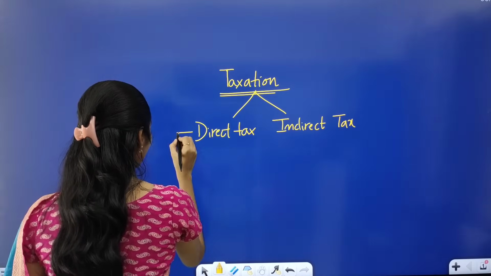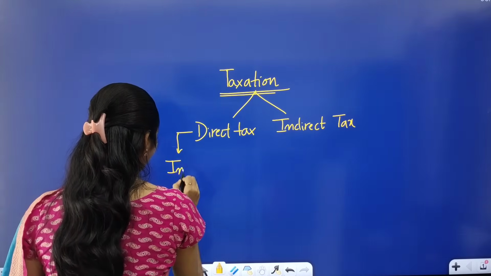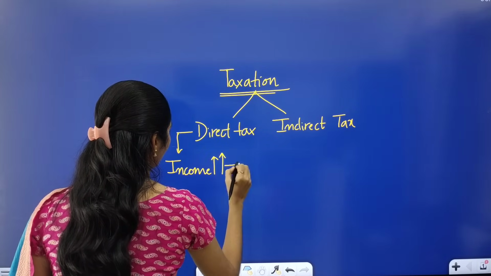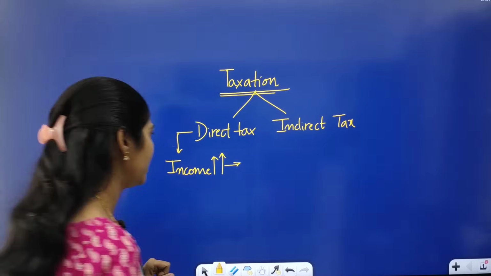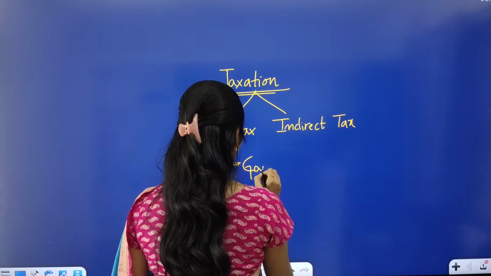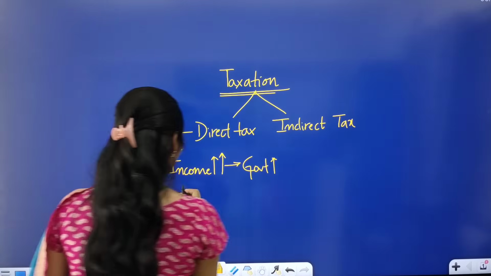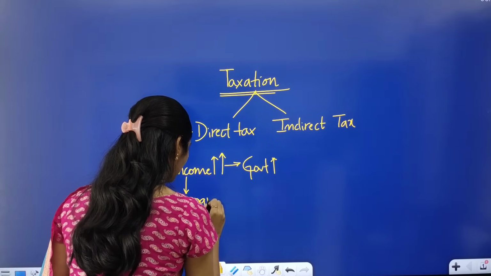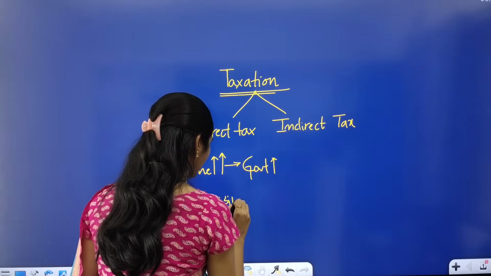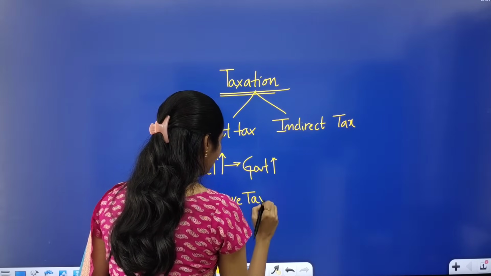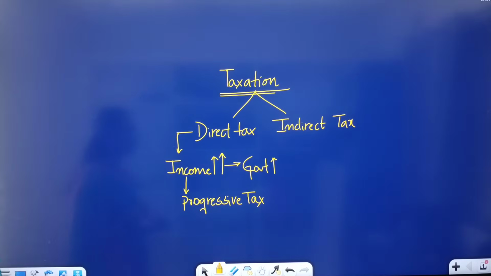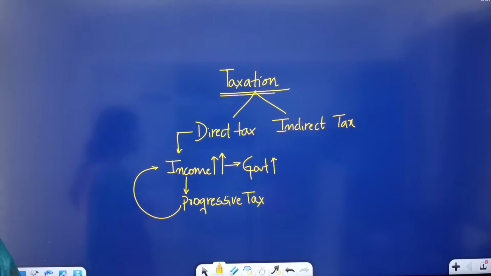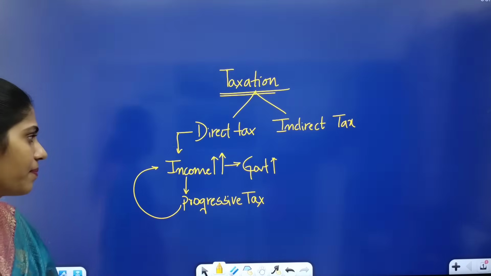Direct tax means nothing but whenever your income is increasing, the tax to be paid to the government will be increasing. So I can say this tax is called a progressive tax. Why am I saying this is a progressive tax here? Because whenever your income is increasing, your tax contribution should be increased.